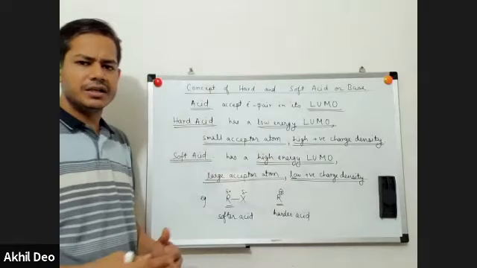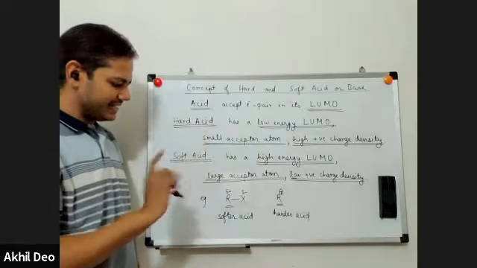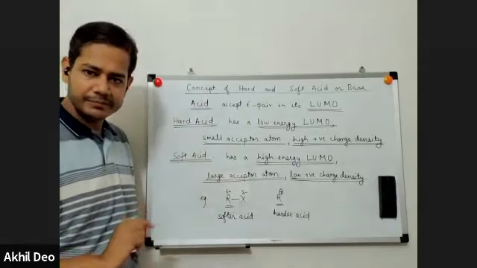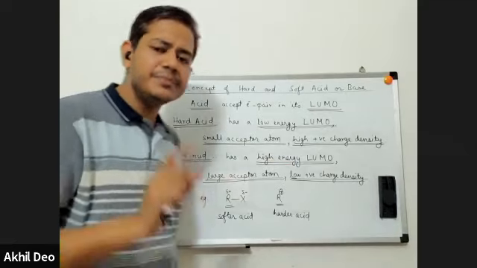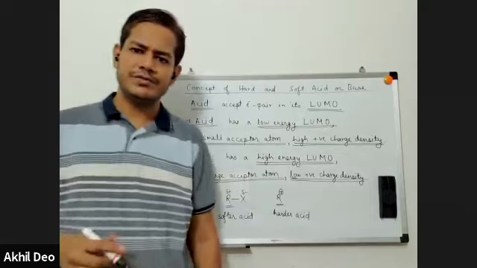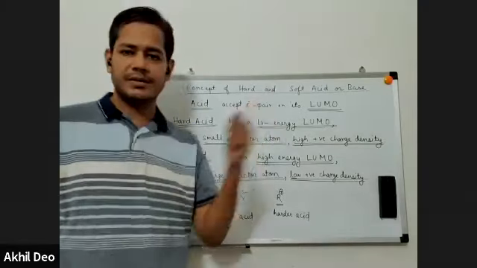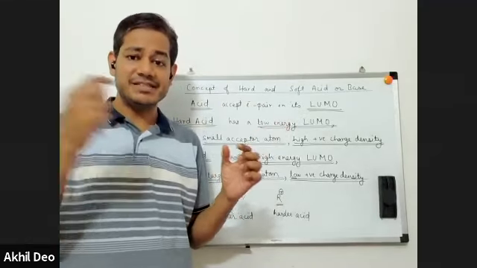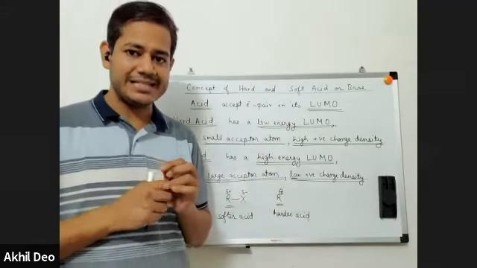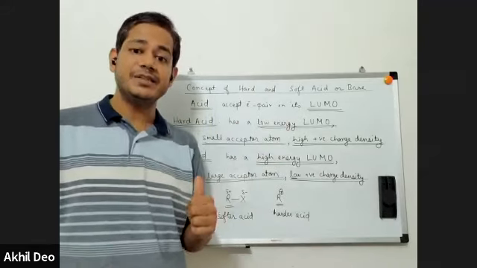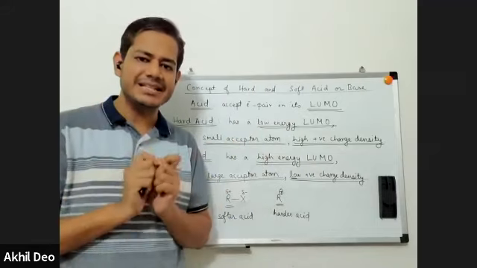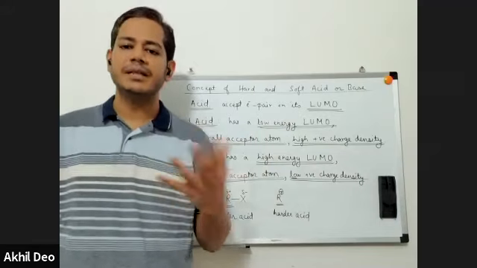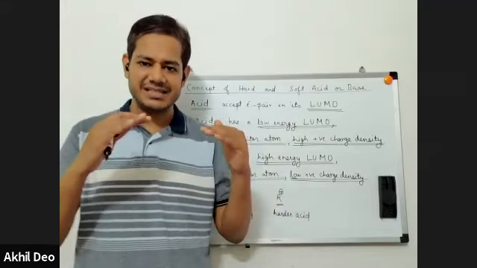This is how we apply the concept of hard acid, soft acid, hard base and soft base to understand some reactions. Is this clear? Another important point before going into examples of organic reactions: when two molecules combine, when an acid combines with a base or a base combines with an acid, it is the fully filled orbital of the base that combines with the vacant orbital of the acid. For them to combine favorably, their energies must be comparable.